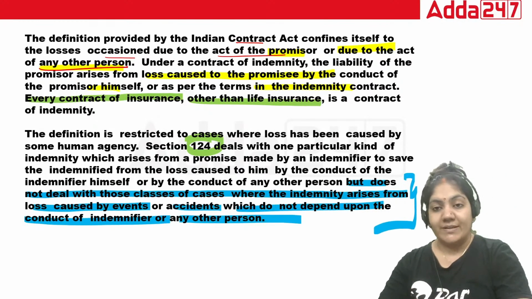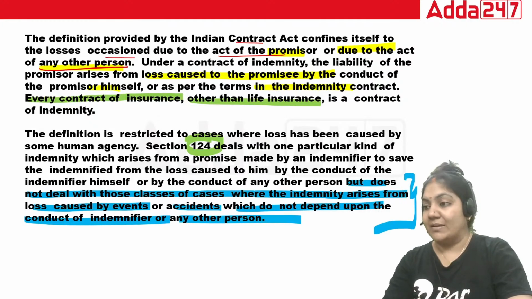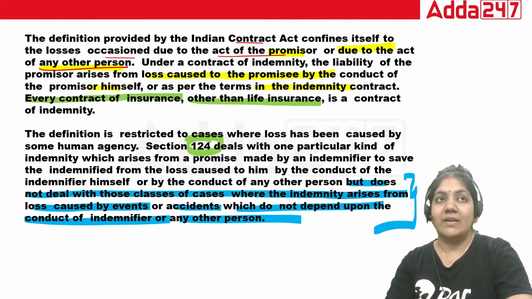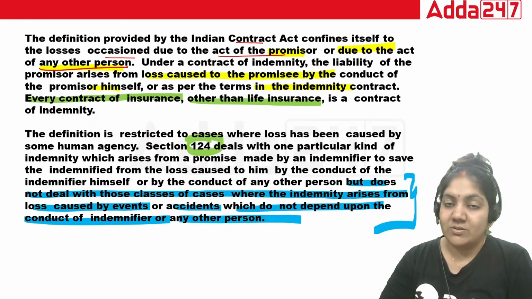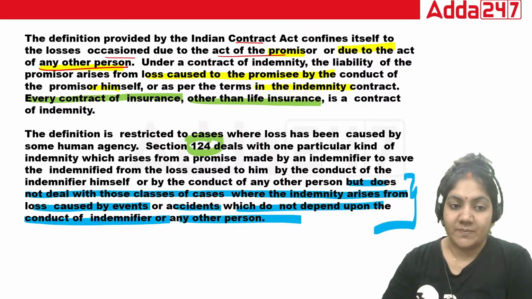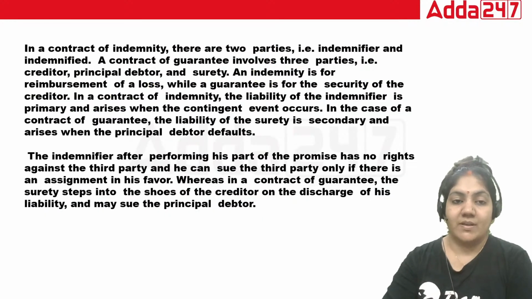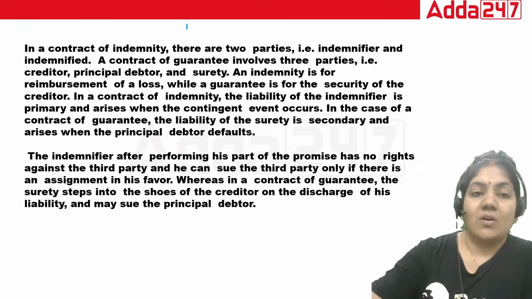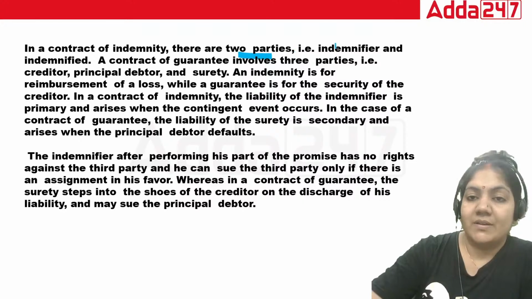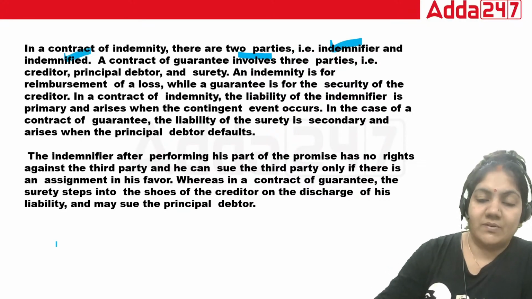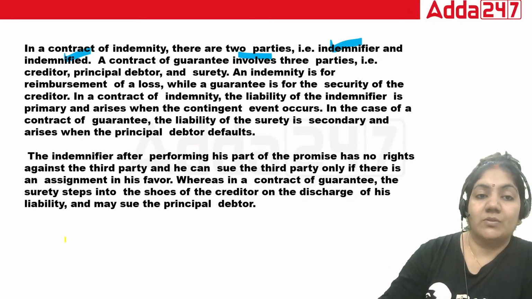This particular line is important because so many candidates also think that if anything happens by accident or whatever, then also we can claim. No, we cannot claim. So it does not deal with the classes of cases where indemnity arises from the loss caused by an event or accident which does not depend upon the conduct of the indemnifier or any other person. Okay, so in the contract of indemnity, two parties are there: indemnifier and indemnified. Indemnified is also the indemnity holder.